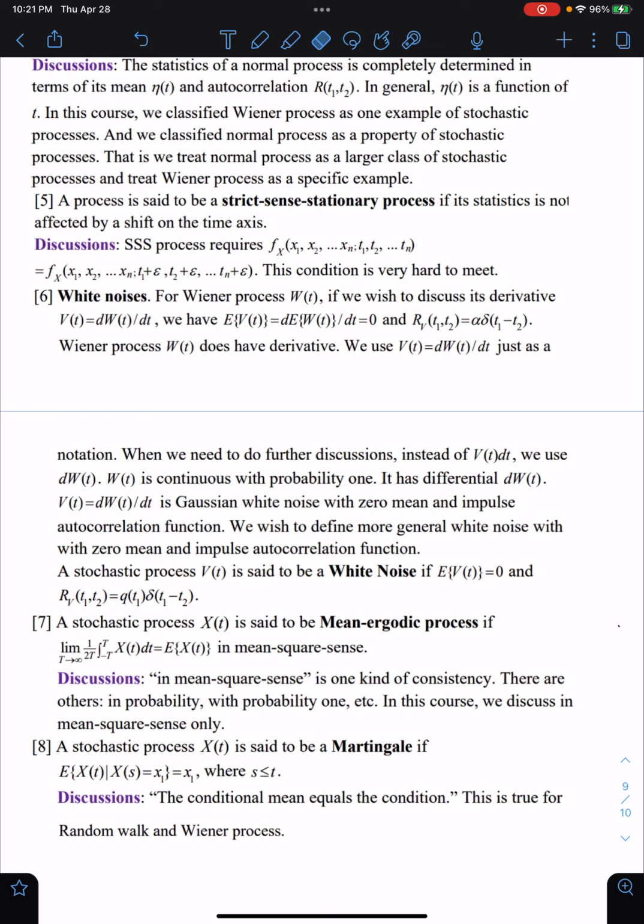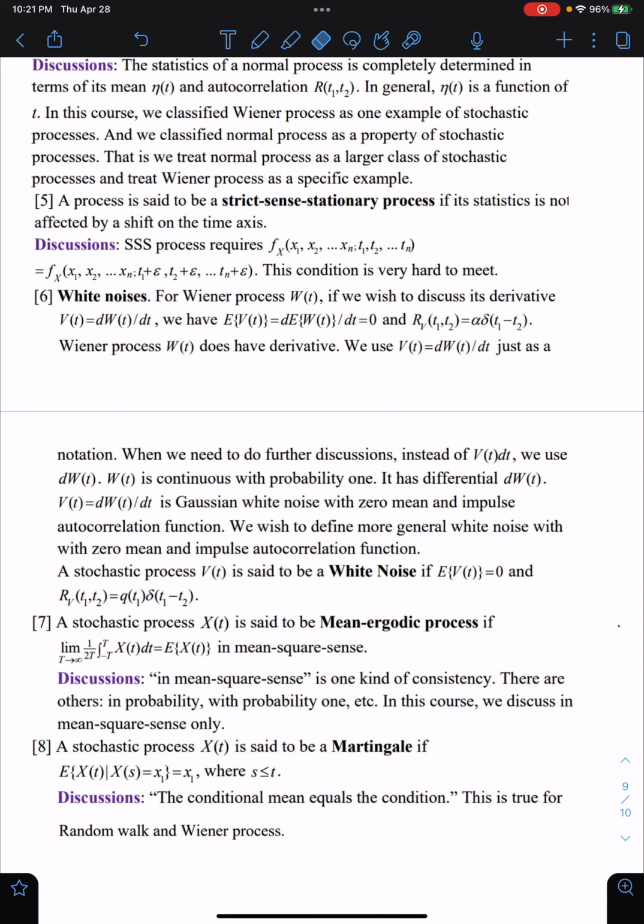A stochastic process X(t) is said to be mean ergodic if the limit as T goes to infinity of 1 over 2T times the integral from minus T to T of X(t) equals the expectation of X(t) in the mean square sense. In the mean square sense, it is not consistent. There are others, in probability and with probability 1. In this course, we discuss the mean square sense only.